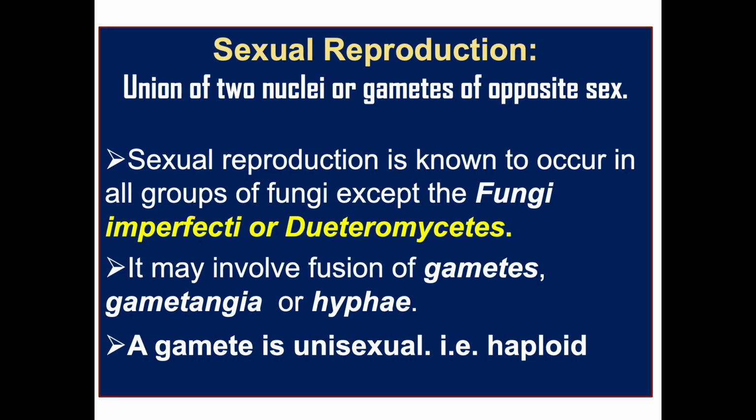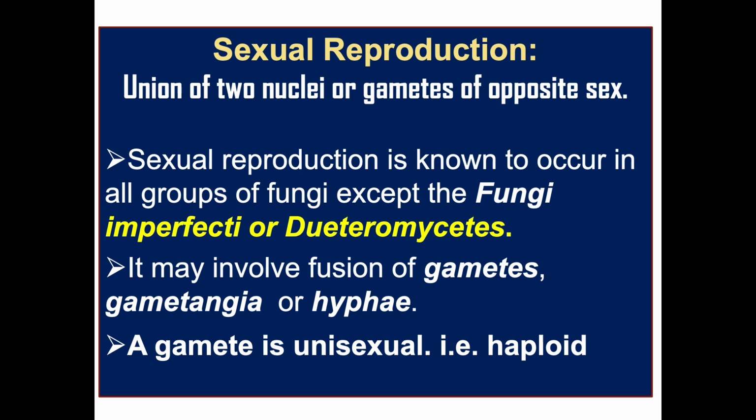Next is sexual reproduction. Here union of two nuclei or the gametes of opposite sex, that is male and female, generally occurs. Sexual reproduction is known to occur in all groups of fungi except the fungi imperfecti or deuteromycetes or mitosporic fungi. It may involve fusion of gametes, gametangia as well as hyphae.